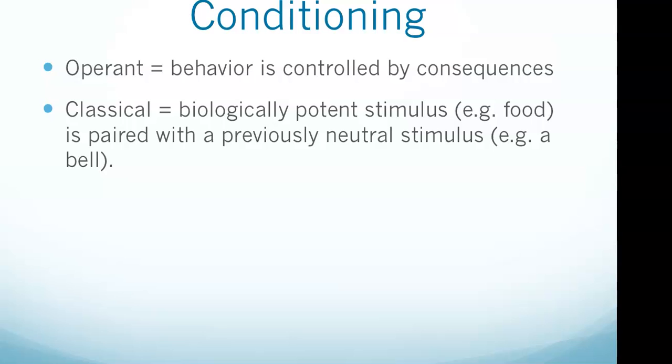That refers to a learning procedure in which a biologically potent stimulus, which usually would be food, is paired with a previously neutral stimulus, which would be a bell, right? And so what that would mean is every time a bell was rung, the rat or the mice would get a little pebble of food. And then they kept ringing the bell, pebble of food, and eventually they would ring the bell and no food would show up, but the mice or the rats would already be drooling, with saliva coming out of their mouths, because they had gotten used to the idea that when they heard the bell, that meant they were going to get food. Okay, so that's classical conditioning.